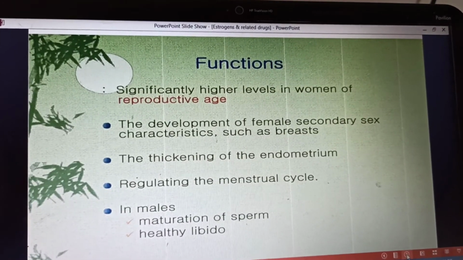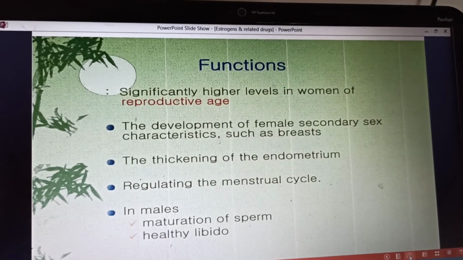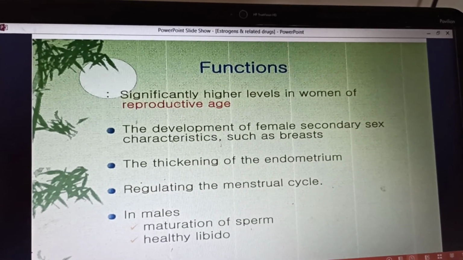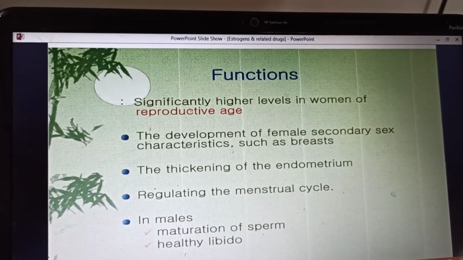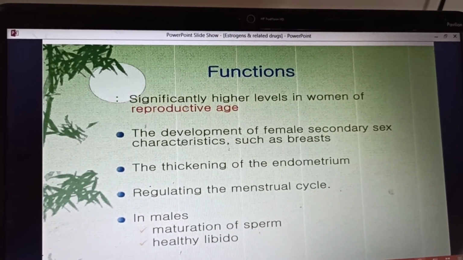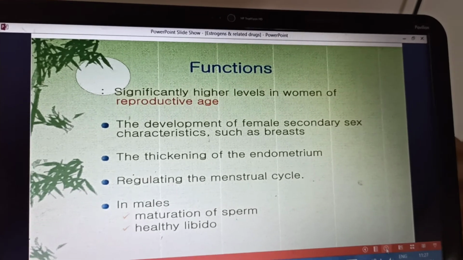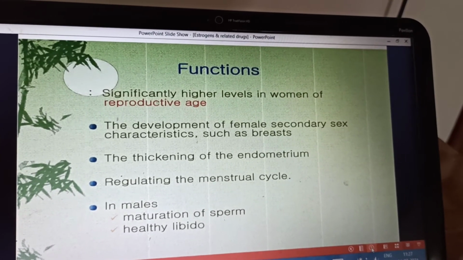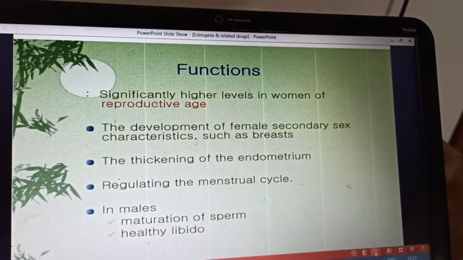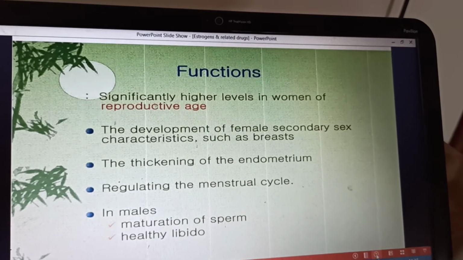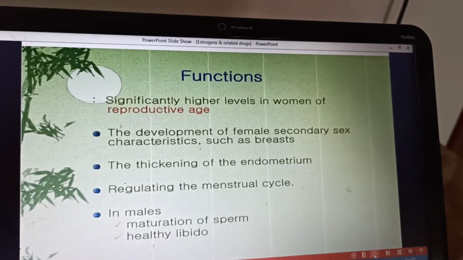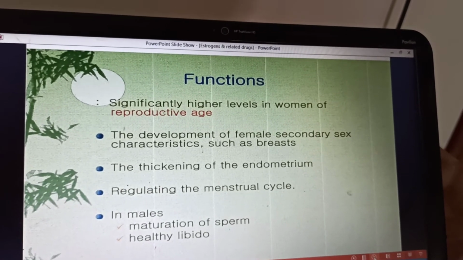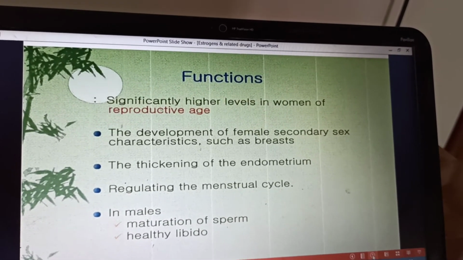Now coming to the physiological functions of the estrogens. Estrogens are present in high levels during the reproductive age, from the menarche to the menopause, and they are responsible for the development of the female secondary sex characteristics, like the development of the breast. So they help in the growth and the development of the sex organs in the female. They stimulate the development of the secondary sex characters.